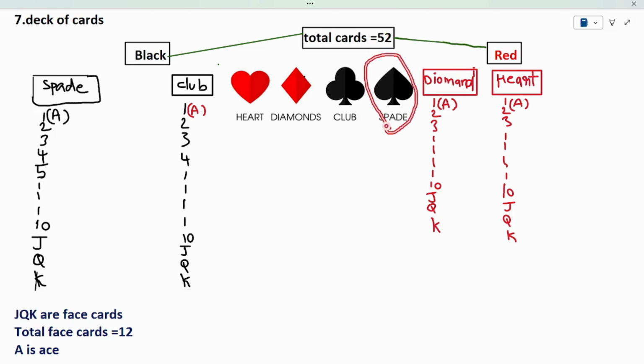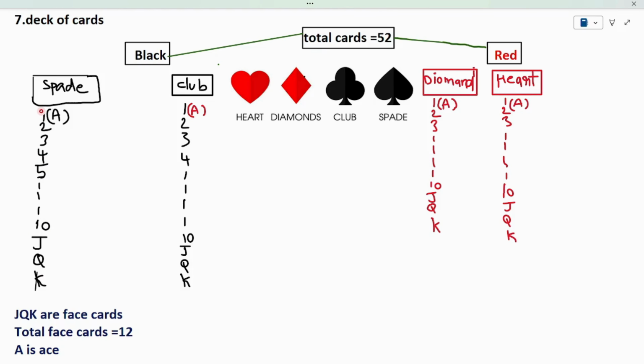In the spade, we have 10 cards which are named as 1, 2, 3, 4 and so on up to 10. And also we have 3 special cards as J, Q, K. These are 3 special cards. Total 10 plus 3, 13.